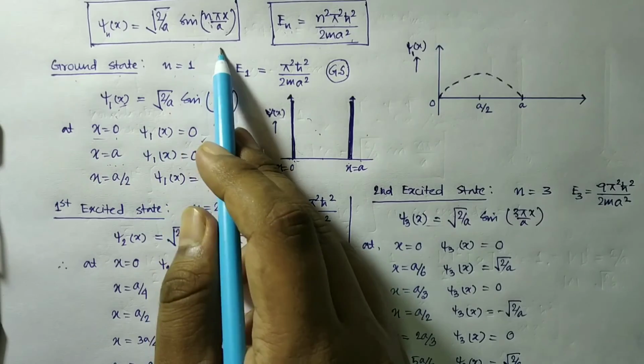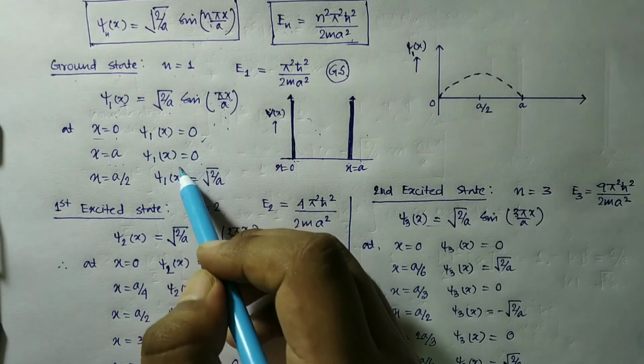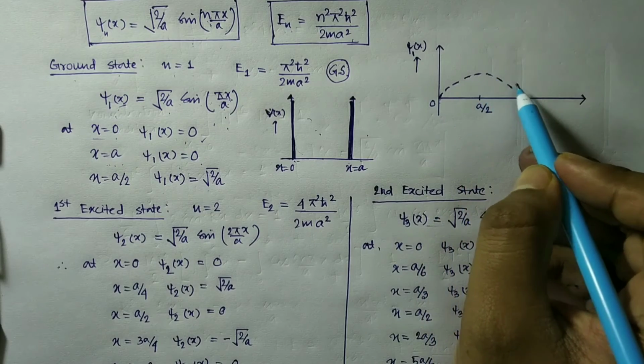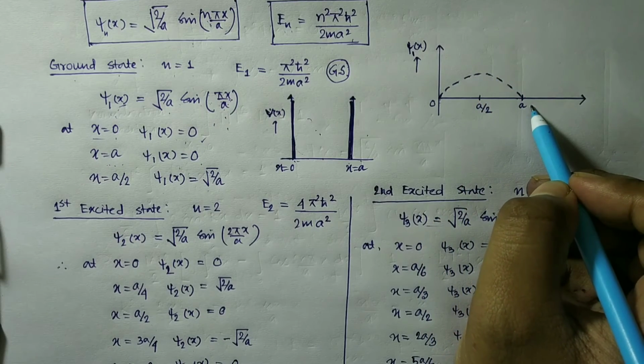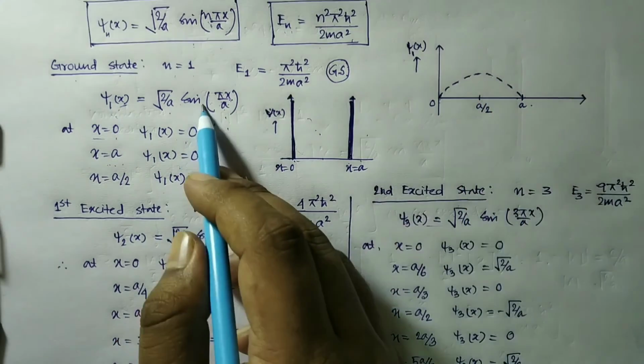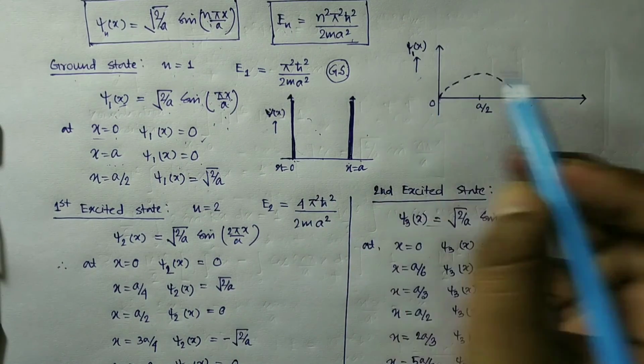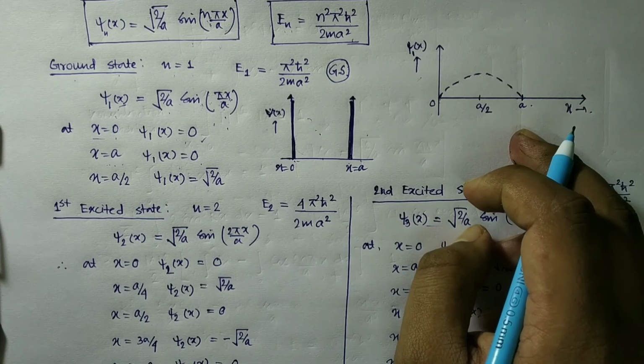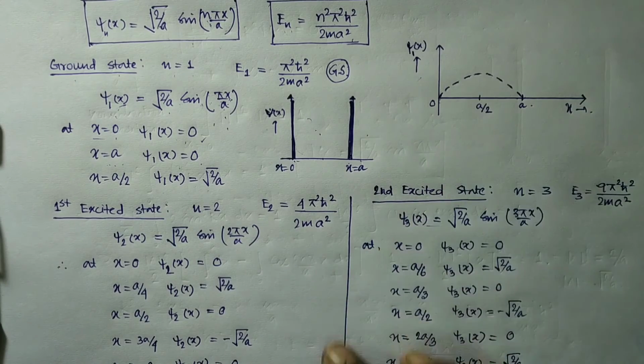As it is a sinusoidal function, we obtain the minima only at x equal to 0 and x equal to a. So we get this sort of graph. This is the ground state wave function, psi 1 x plotted against x.